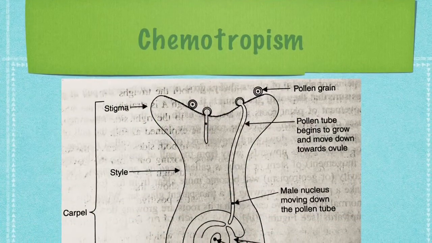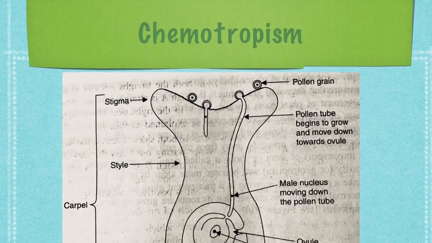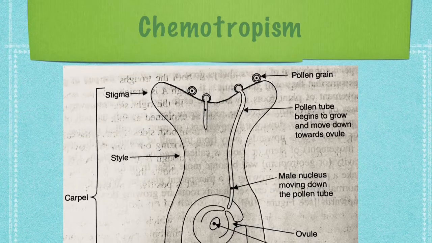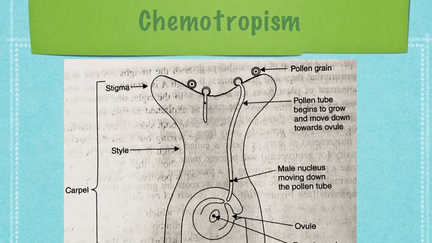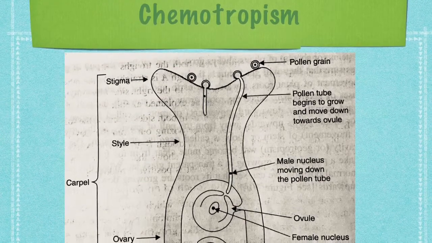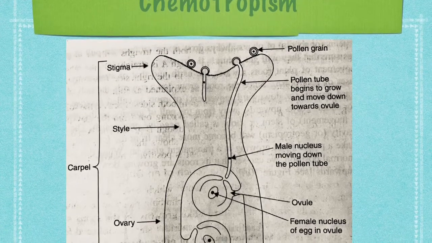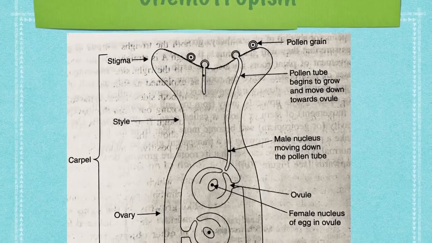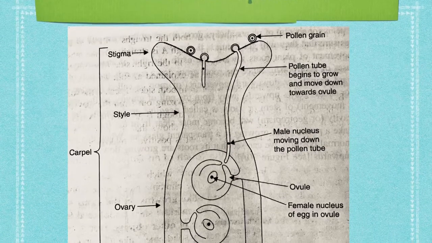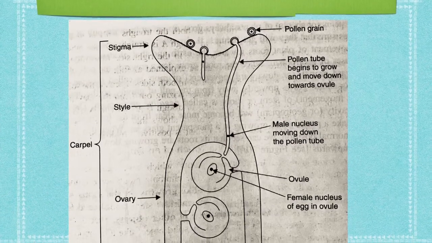The next tropic movement is chemotropism. Chemotropism refers to directional growth movement in response to chemicals. For example, pollen tubes grow down the style due to the chemical produced by the ovule during fertilization.